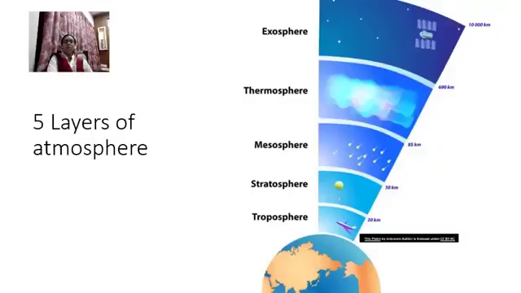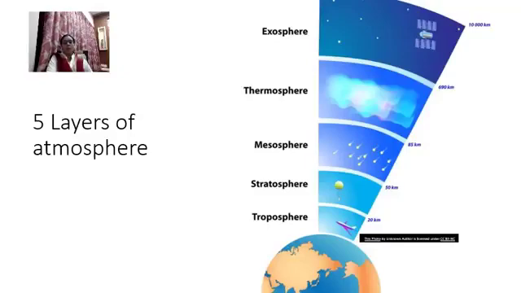Now, children, I have already told you that the earth, our planet, is surrounded by layers of atmosphere, layers of air. Now, how many layers are there? There are 5 layers. From down, we will start with the troposphere. Then after the troposphere comes the stratosphere. The stratosphere is the second layer of atmosphere. Then the mesosphere, the thermosphere, and the fifth one, the highest one, is the exosphere. You can see the picture.